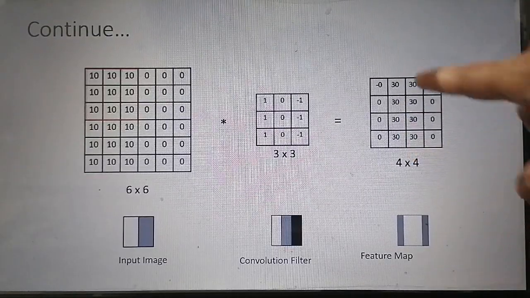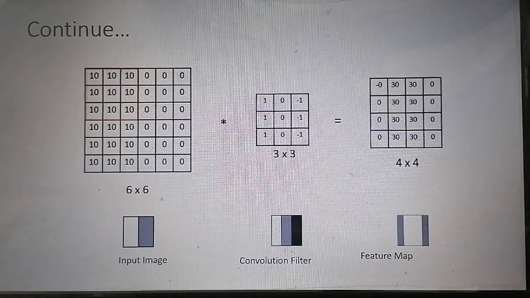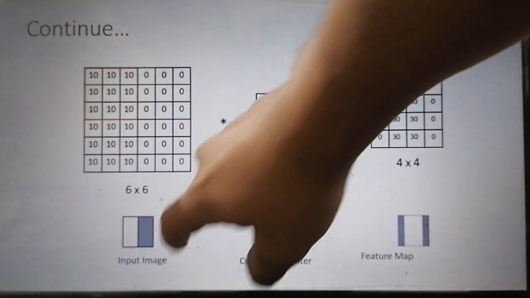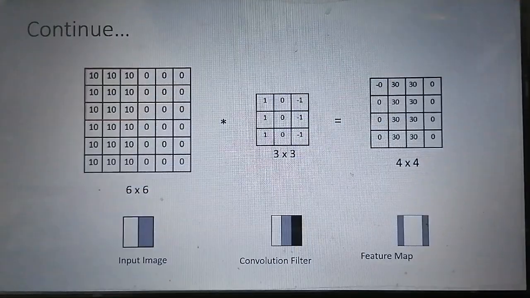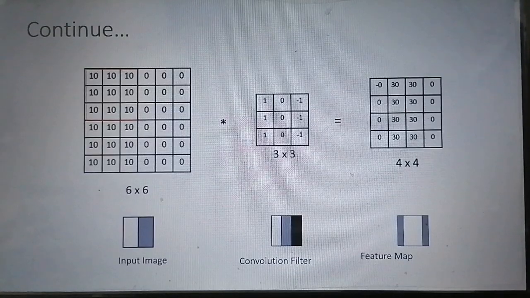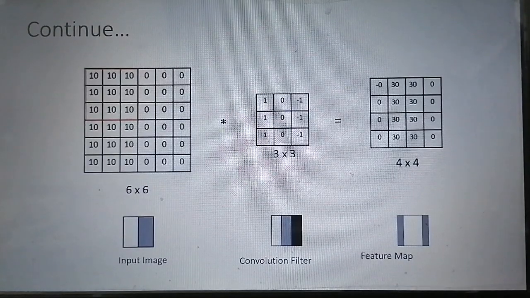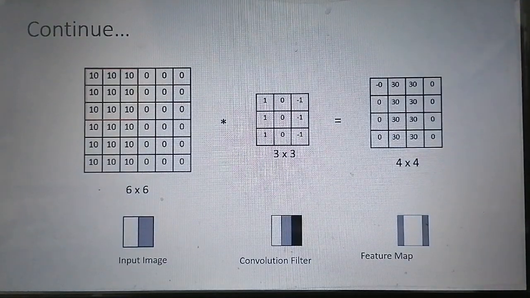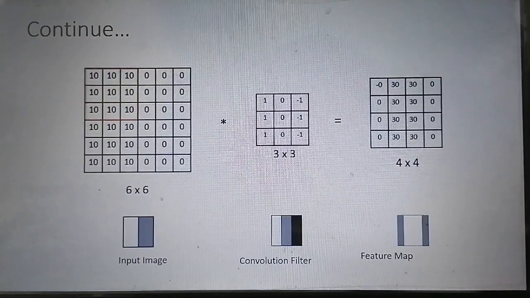That represents that at the center of the input image the line is present. As you can see in this input image, the line is present at the center. So the line is successfully detected by this convolution operation. In this way the convolution operation works.